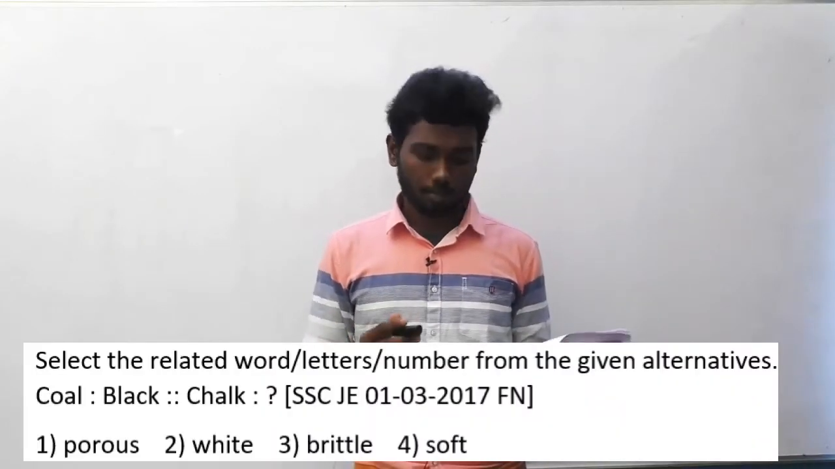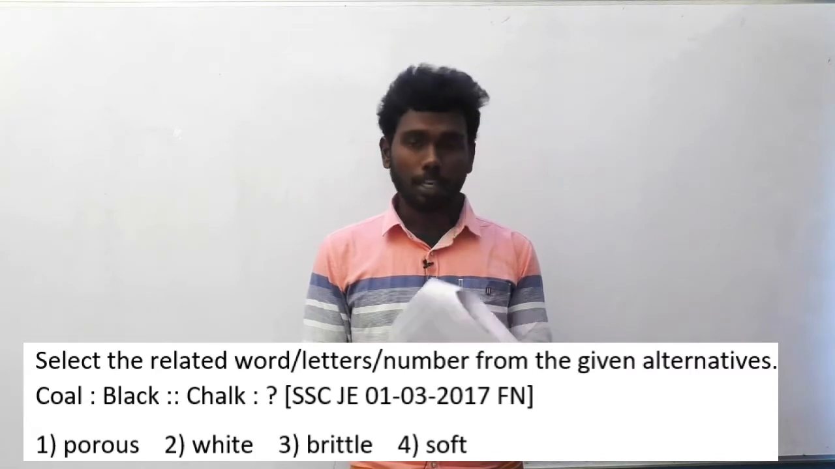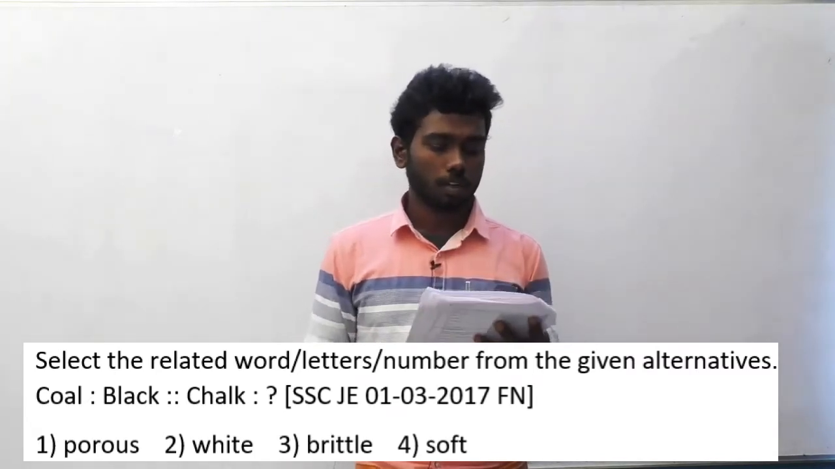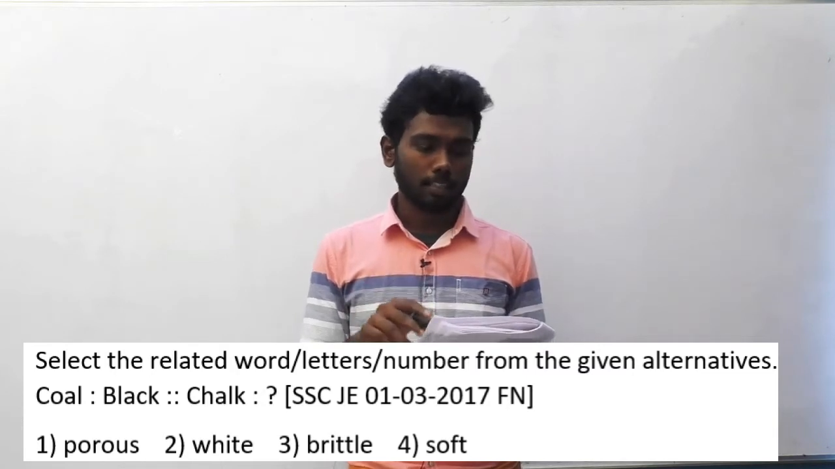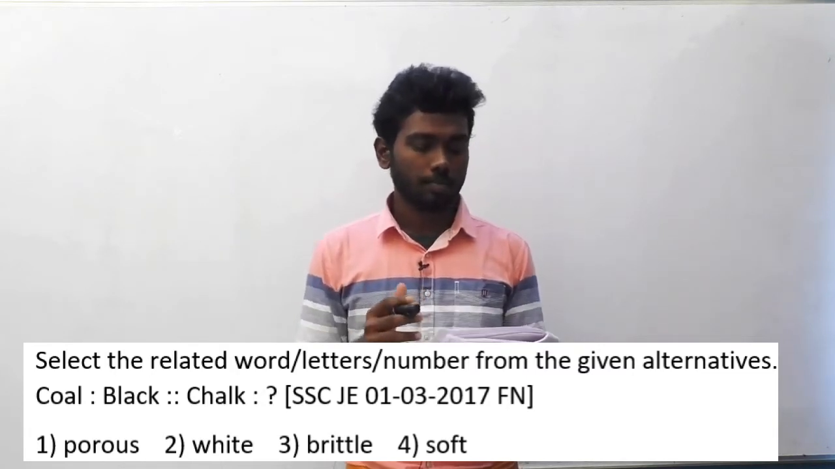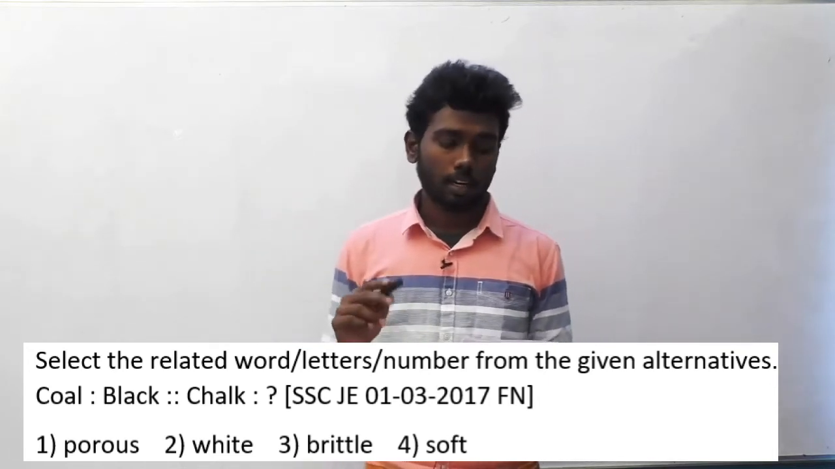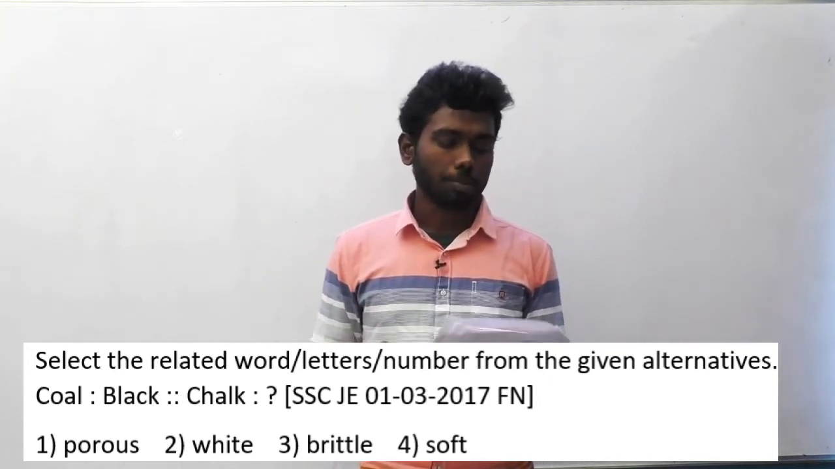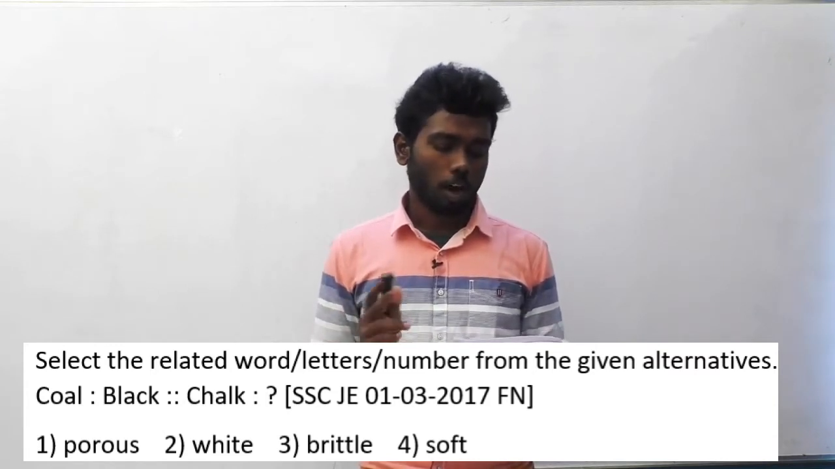Okay students, let's go to the next question. Question number 101. Let me read the question first. Select the related word or letters or number from the given alternatives. The question is: coal is to black implies chalk is to what? This question was asked in SSC JE 1 March 17 in the forenoon session. The options are option A porous, option B white, option C brittle and option D soft.